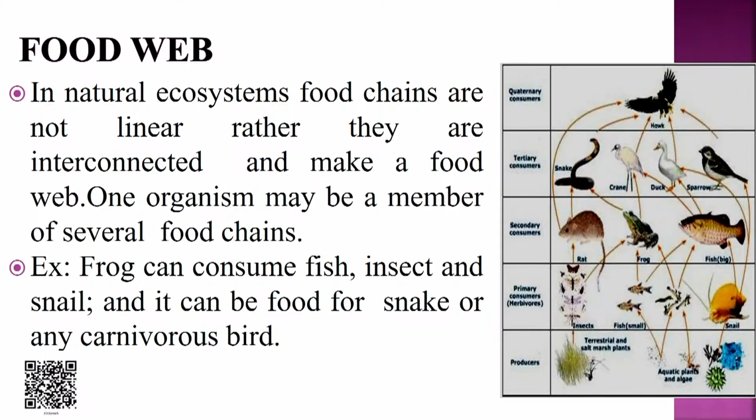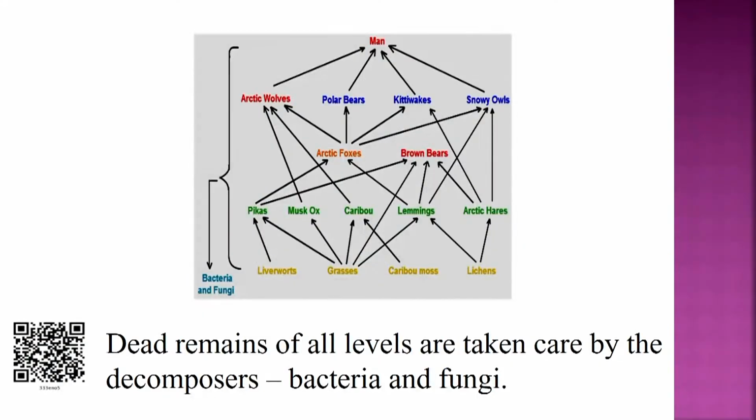Next function of ecosystem is food web. In natural systems, food chains are not linear, rather they are interconnected and make a web. This is known as food web, and one organism may be a member of several food chains. Example: we are taking the example of frog. Frog can consume fish, insects and snails, and it can be food for snake or any other carnivorous bird. So, dead remains of all levels are taken care of by the decomposers, bacteria and fungi.